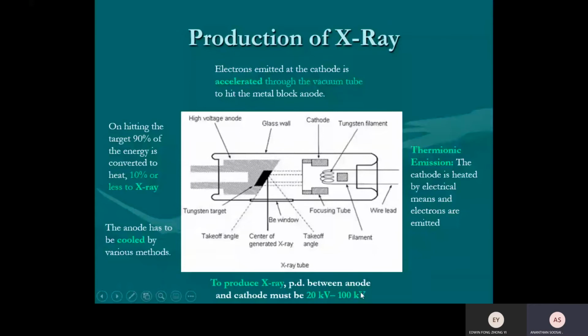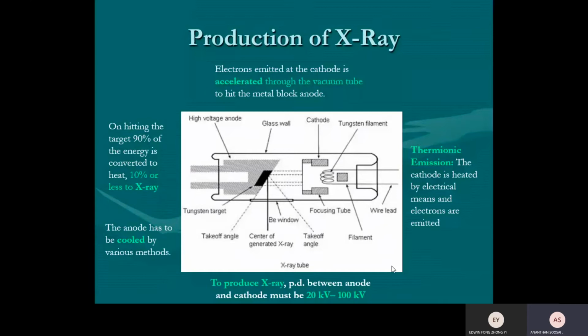So to produce X-ray, the PD between the anode and cathode must be 20 kilovolt to 100 kilovolt. If you want normal X-ray, maybe they put it at 20 kilovolt. If you go for radiotherapy, say someone diagnosed with cancer and after surgery they go for radiotherapy, normally they use X-ray, sometimes gamma, but normally X-ray. What X-ray? More intense, more penetrative X-ray. In other words, they say harder X-ray is used. Harder means more penetrative X-ray.